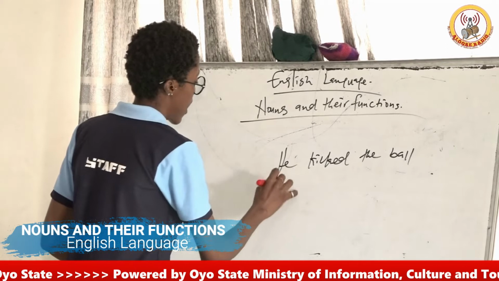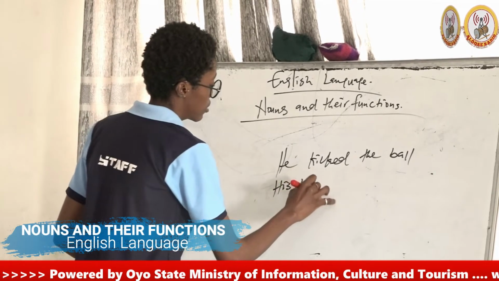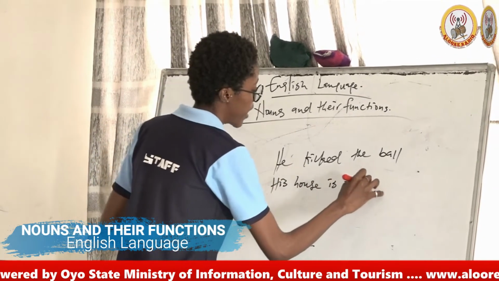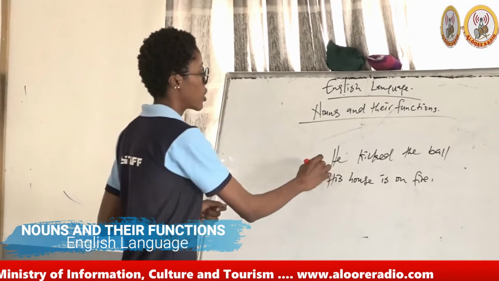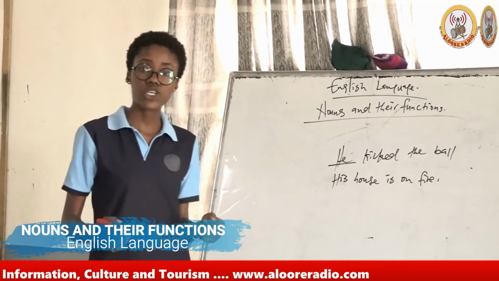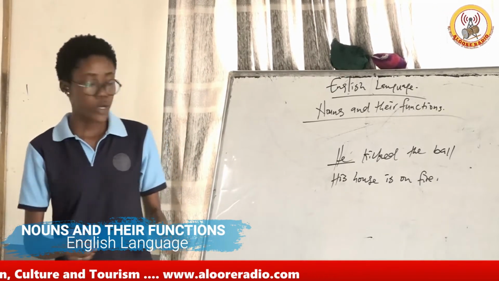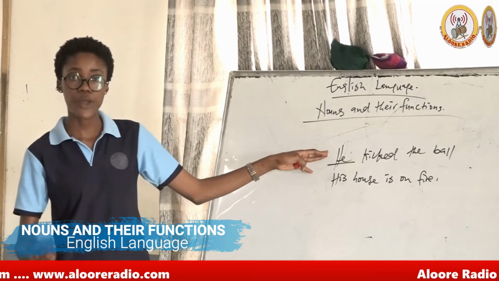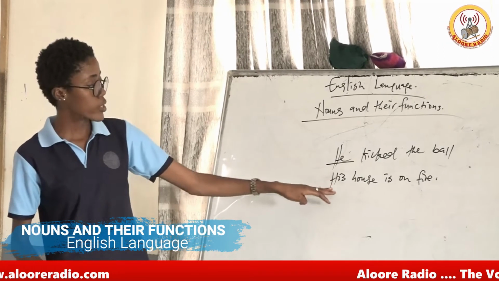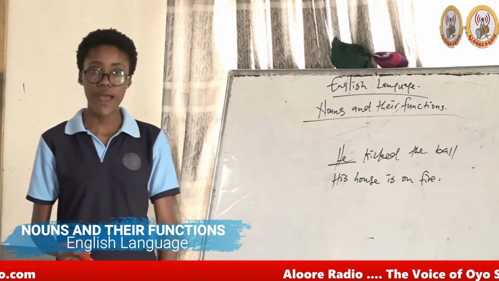Okay. His house is on fire. The first one here, he kicks the ball. This one, he, is also functioning as the subject of the verb. But as you can see here, it is no longer a noun. It is now a pronoun. And the second one here, his house is on fire.